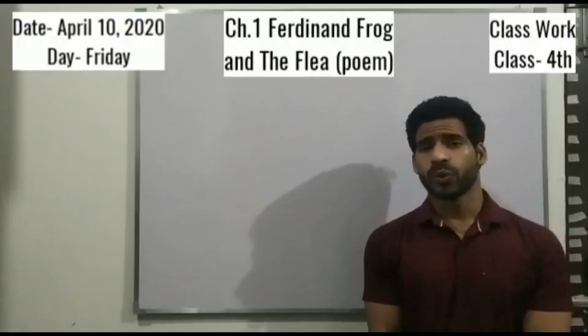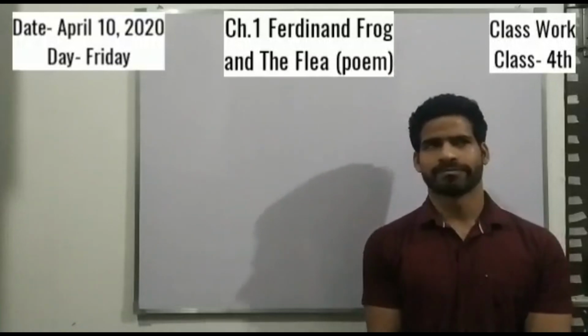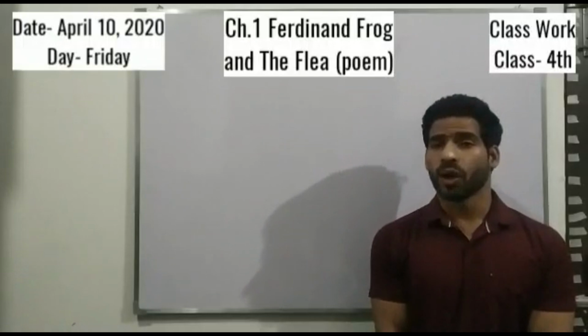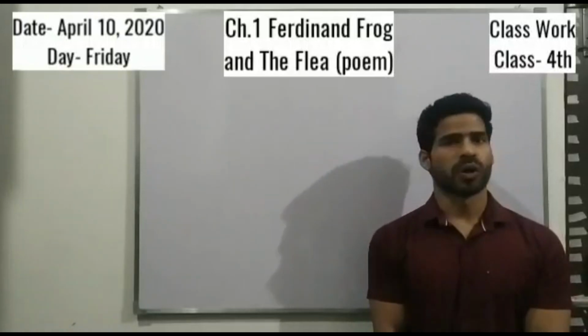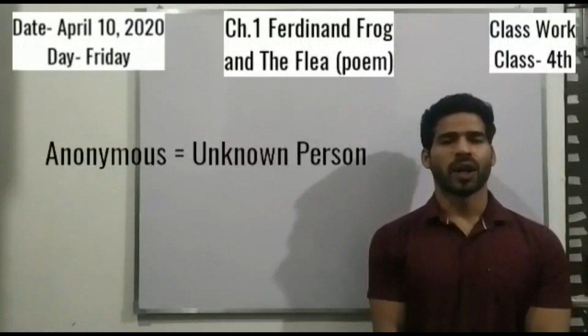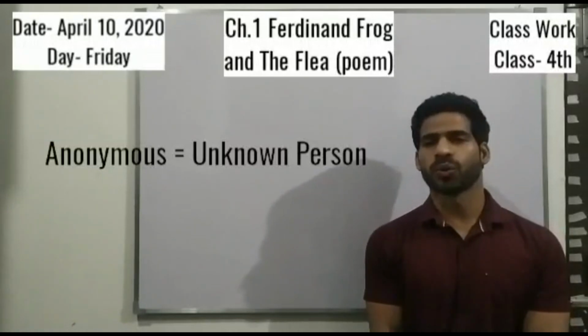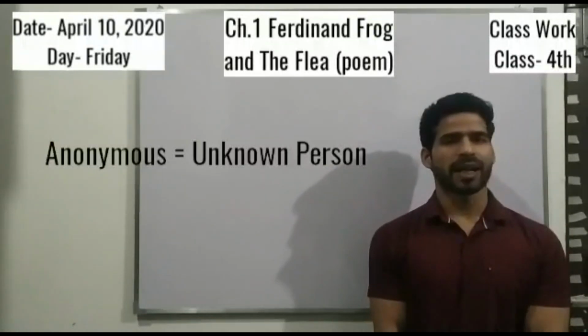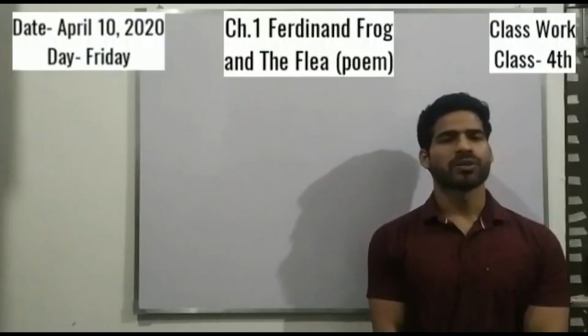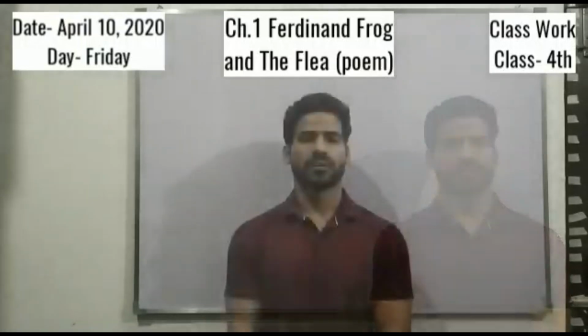But wait, do you know who wrote this poem? No. Actually, the poet of this poem is anonymous. And what is anonymous? Is that a name? No. Anonymous means a person who is unknown to us. So we can say that the poet of this poem is unknown to us. We do not know his or her name.